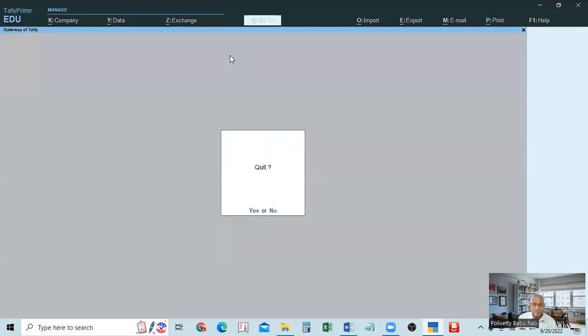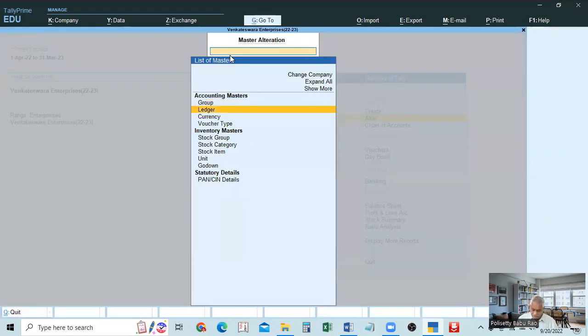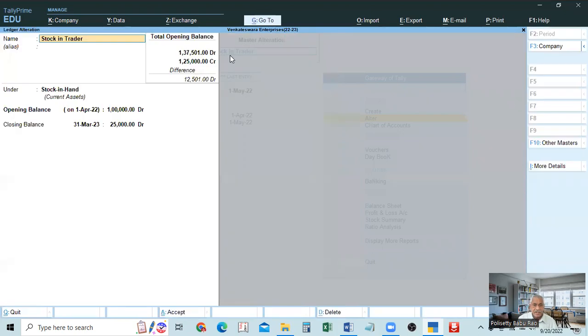Okay. Now here, what we can do is use the alteration button, stock in trade, stock in hand. Here at the beginning, even if we enter like this, it will show the opening balance only as closing stock also up to 30th March. That is why when we are entering, we don't know what the stock is on 31st March. We are entering now, on 1st April, 1 lakh. That we know. At the end of the year, we don't know what the stock is. That's why you need not enter anything. See here, we need not enter anything.